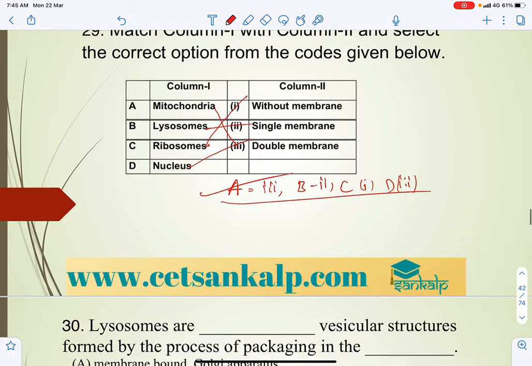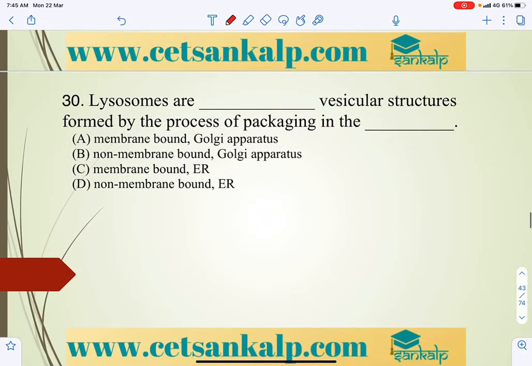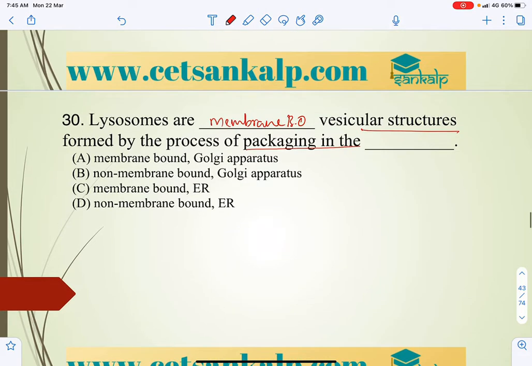So the answer for that is what you can select. Lysosomes, we know, are also membrane bound organelles, vesicular structures formed by the process of packaging. Generally this packaging of substances is the function of the Golgi apparatus.